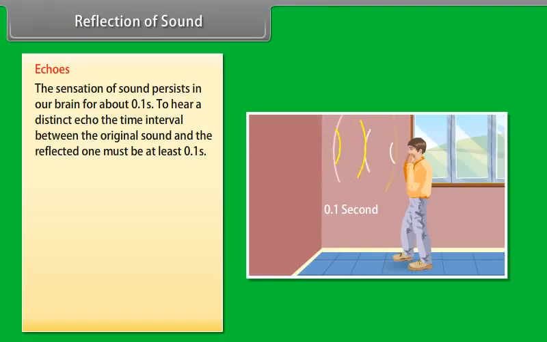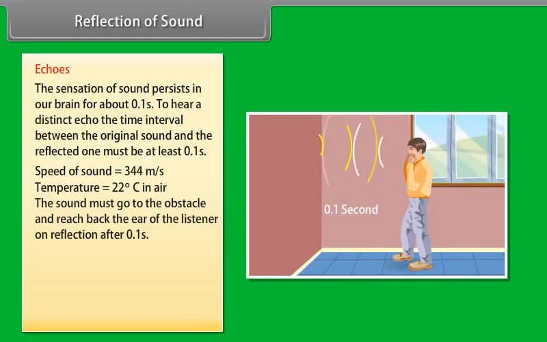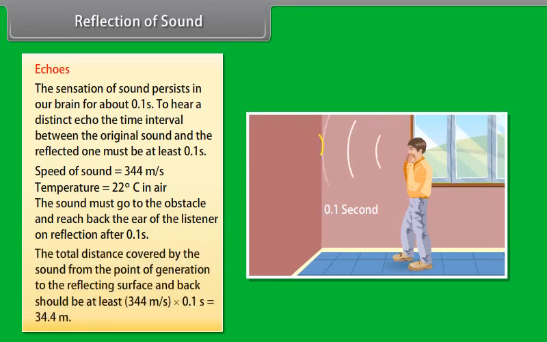Echoes are produced by the reflection of sounds from such surfaces. The sensation of sound persists in our brain for about 0.1 second. To hear a distinct echo, the time interval between the original sound and the reflected one must be at least 0.1 second. If we take the speed of sound to be 344 meters per second at a given temperature, say